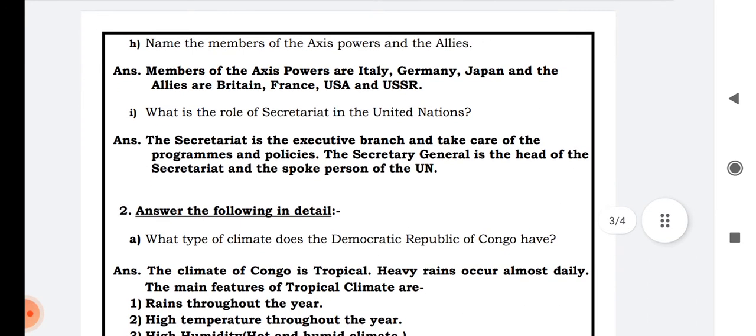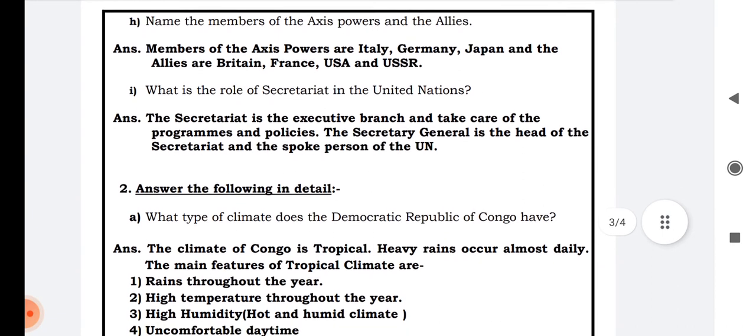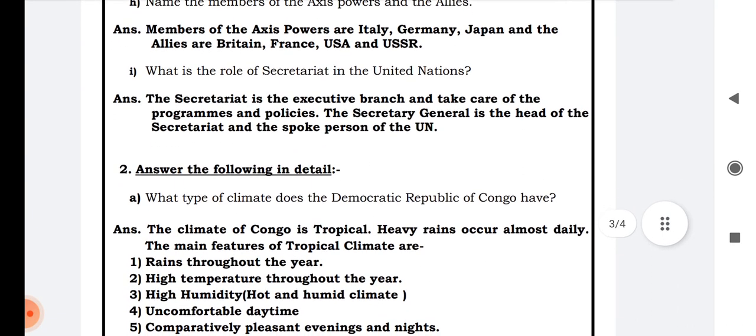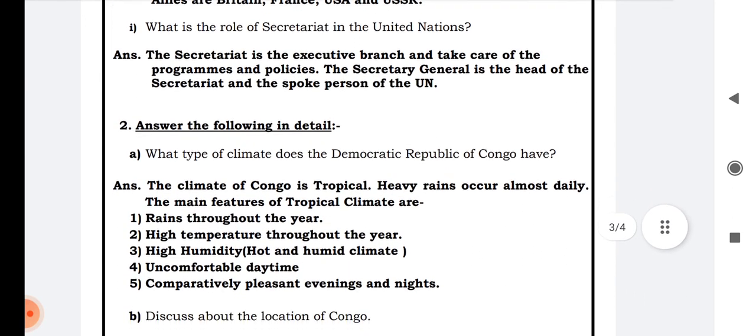H. Name the members of the Axis powers and the Allies. Members of the Axis powers are Italy, Germany, Japan, and the Allies are Britain, France, USA, and USSR.